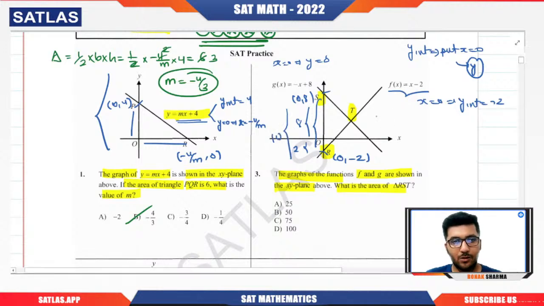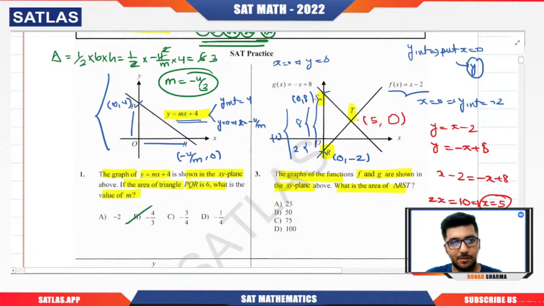Now to calculate T, we know that y equals x minus 2 and y equals minus x plus 8. What do you do? Equate them, because y is this, y is this. So for the point of intersection, we are going to equate them. This will give us 2x equal to 10. So basically, x is 5. Now, no need to calculate the value of y. Why? Because whatever we get, we don't care about it, because once you've got the x coordinate of this point T, this length is 5. Are you getting my point?